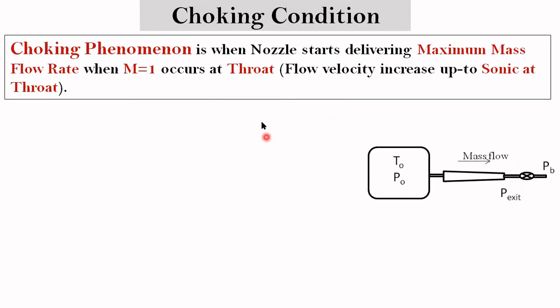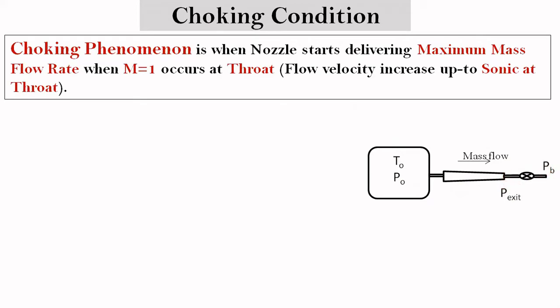So let's understand more about choking phenomena. Let's consider a demonstration. Here we have a storage tank where air or gas is kept at stagnation pressure P0 and temperature T0. A convergent nozzle is attached with this tank, and we can regulate the flow by opening or closing the valve. So we can control the back pressure, and in turn we can control the exit pressure.